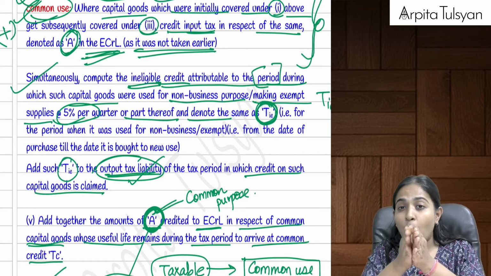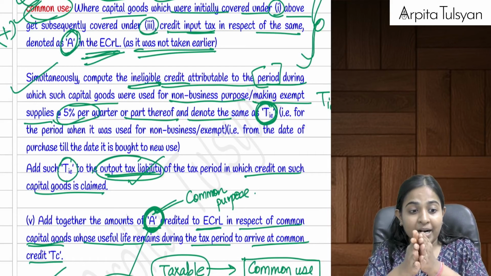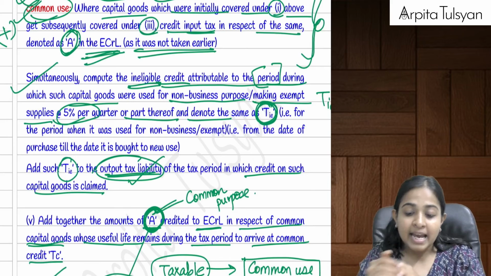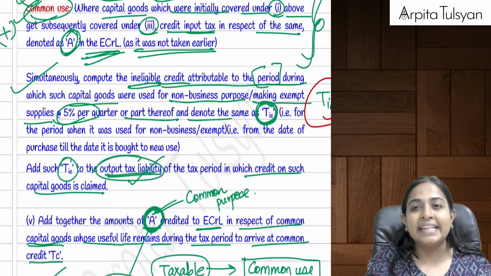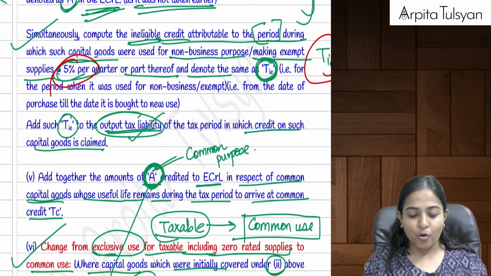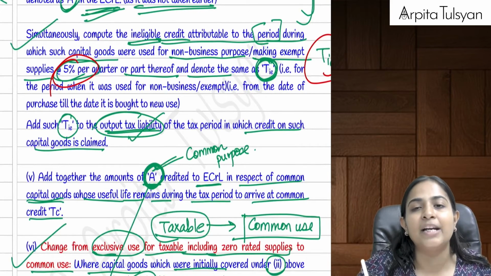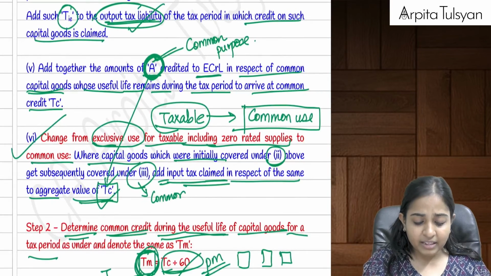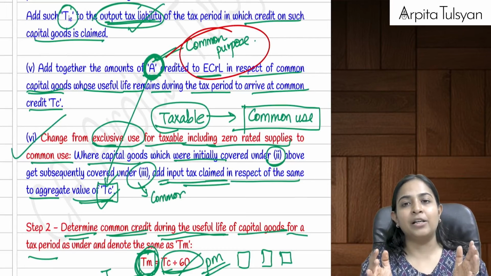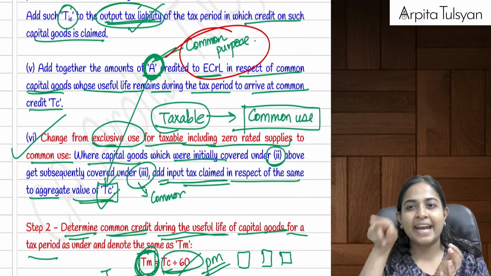Okay, from now on credit will be available because we have added it to A, common credits, but till now it was used for non-business purpose, so that much amount of credit will have to be reversed. That is called as TIE. Okay, that is called as TIE. That is nothing but 5% per quarter from the date of invoice till the date when we are bringing it to common use. Are you understanding? Yes. So now onwards, all those capital goods which are going to be used for common purpose, can I say its ITC is kept in A?